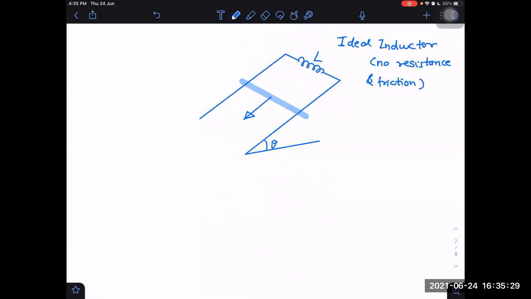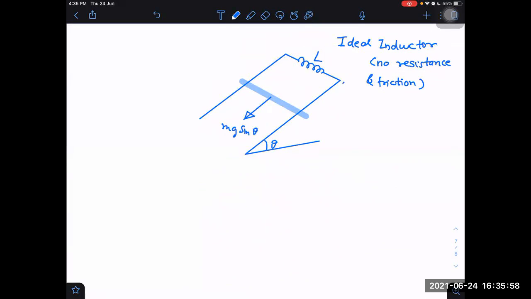So, ideal inductor. What is the frictionless surface again? Ideal inductor, no losses at all. If no losses at all, then what do you expect? You tell me. Mg sin theta, what will it try to do? It will try to supply the rate of loss of potential energy. What will that do? That will increase the energy stored in the inductor, right or not? Are you expecting that energy in the inductor will keep on increasing now or not?